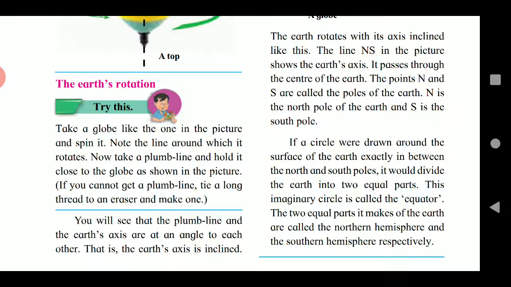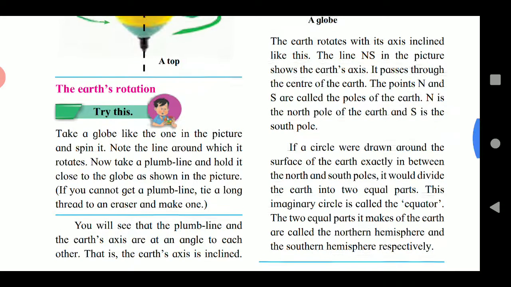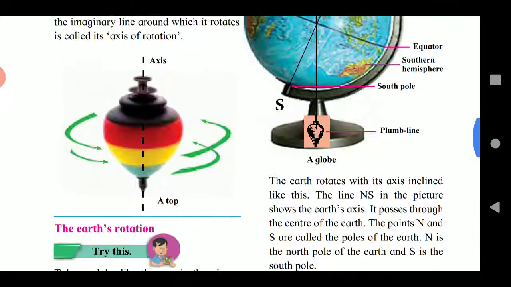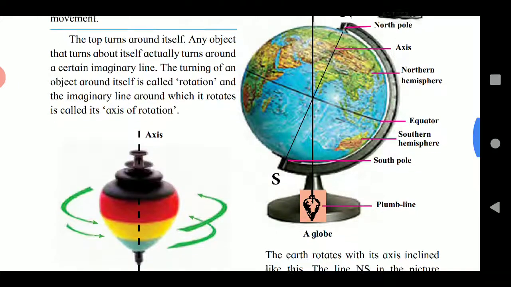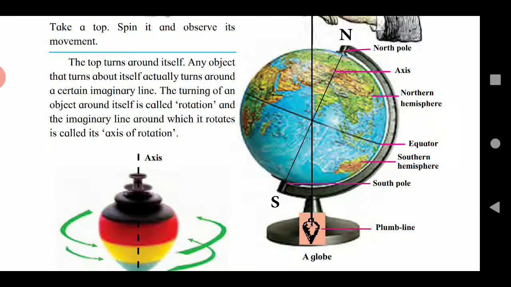What is the meaning of the word incline? It means slanting or tilted, that is, not straight. If you look at the plumb line, it is a straight line, whereas the axis is an imaginary line.